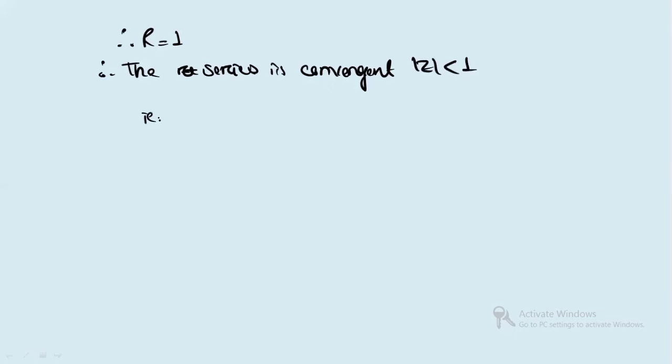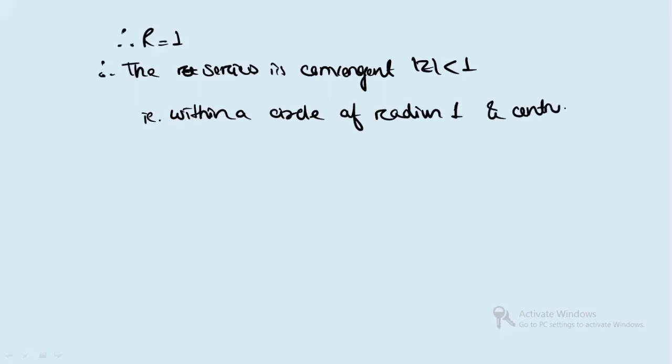That is, within the circle of radius 1 and centered at the origin, that is 0, 0. Clear? So this is how you can calculate the radius of convergence, and also you can say the region of convergence. Clear?